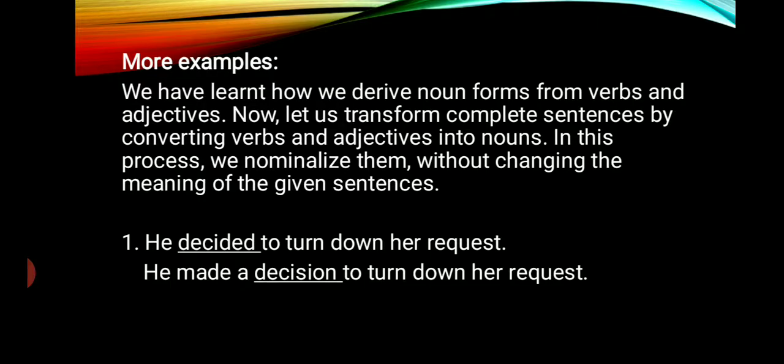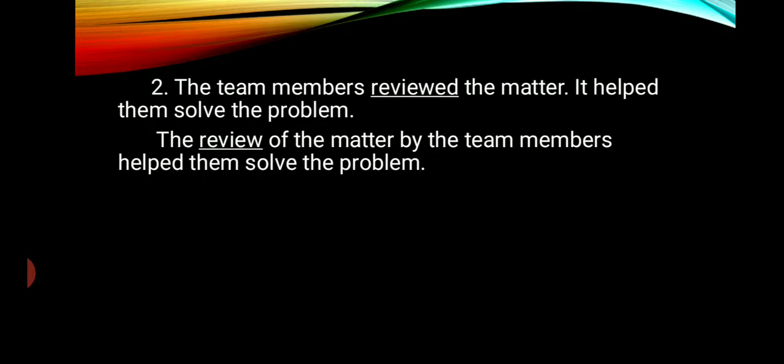More examples we can see now. We have learned how we derive noun forms from verbs and adjectives. Now let us transform complete sentences by converting verbs and adjectives into nouns. In this process, we nominalize them without changing the meaning of the given sentences. This is very essential. We should not change the meaning of the sentence or the tense also. First one, he decided to turn down her request. Decided is verb form. He made a decision to turn down her request.